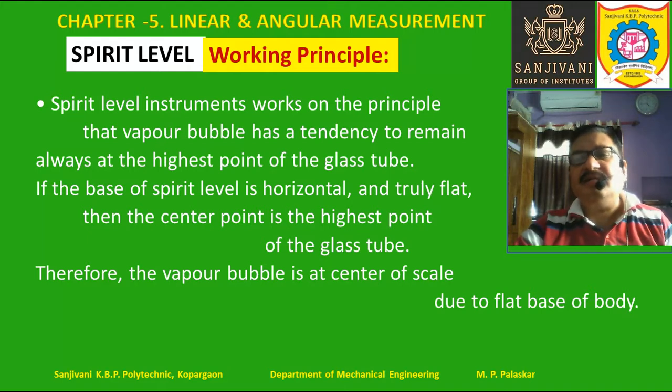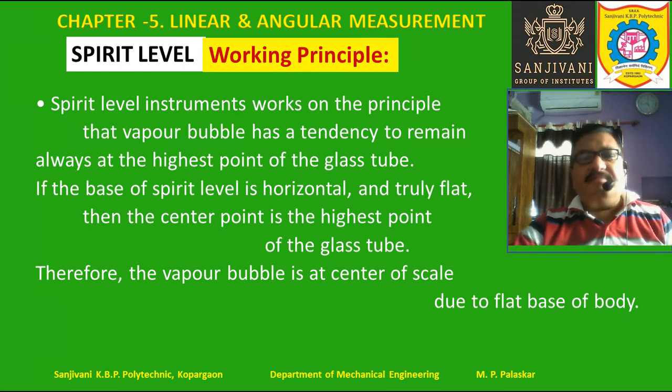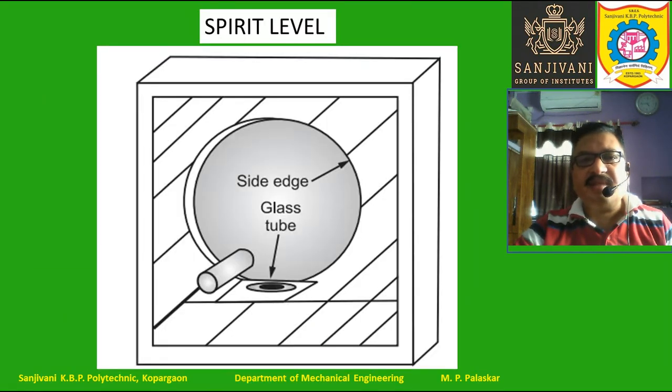And if the spirit level is located on a flat surface, then the bubble will be at the center, of course. So this is nothing but the spirit level which is enclosed in the box. This is the glass tube, this is the side edge.